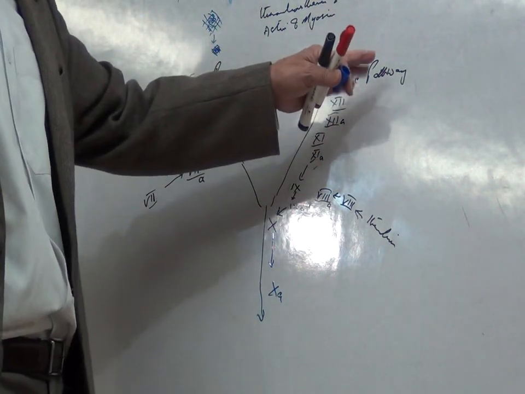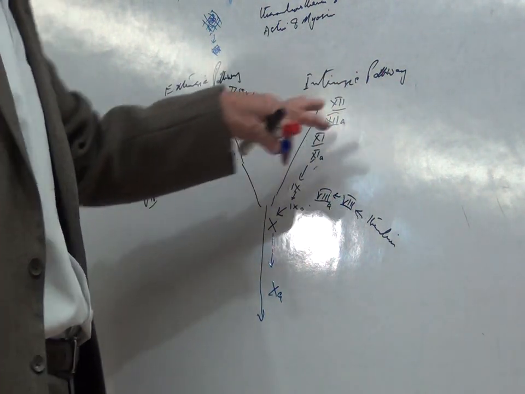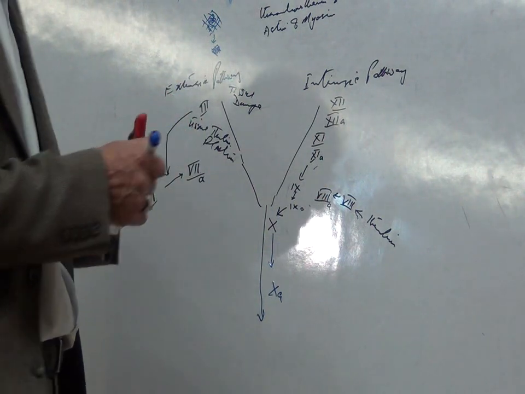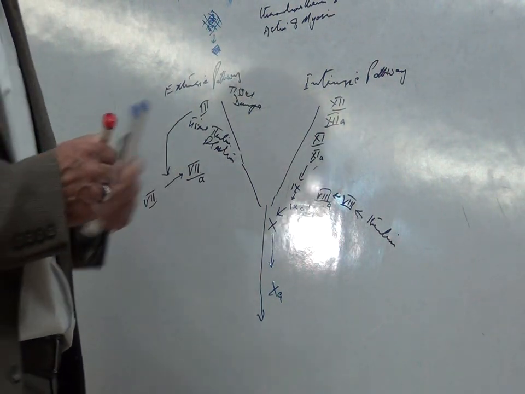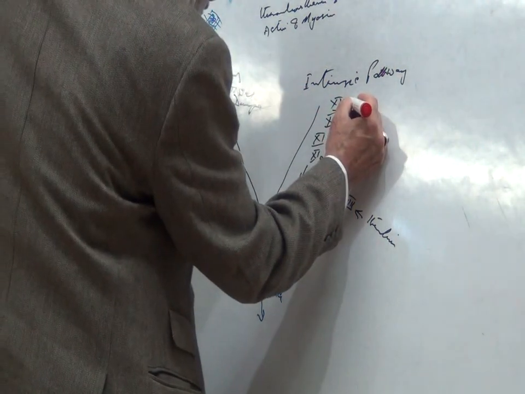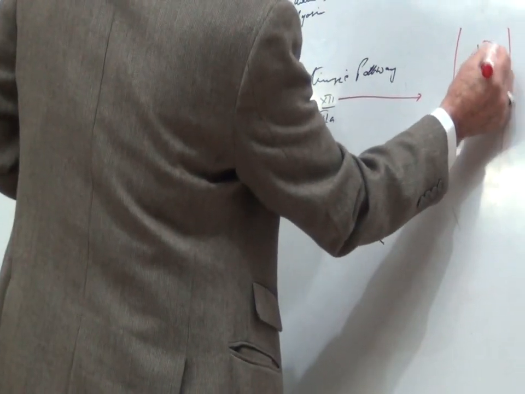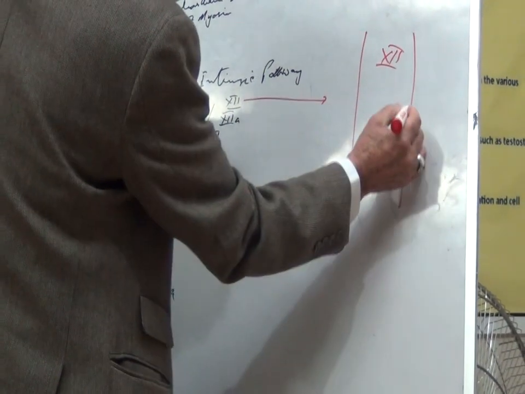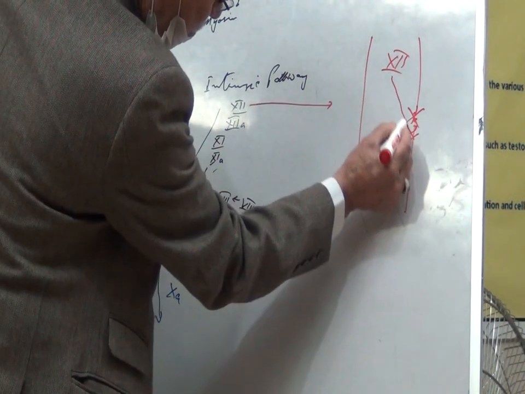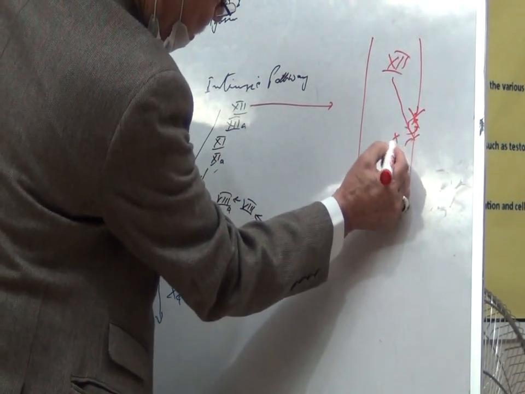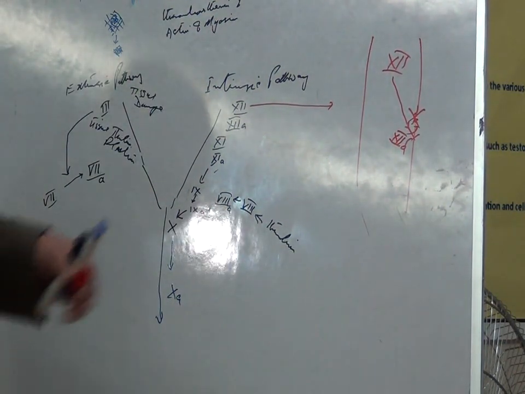Similarly, in the intrinsic pathway, the damage to the blood itself takes place. Once the blood damage takes place, these clotting factors which run in the blood vessels, first the clotting factor 12 inside the blood vessels, convert into activated factor 12.